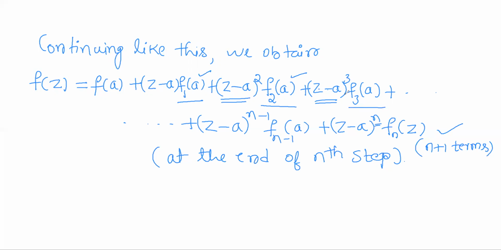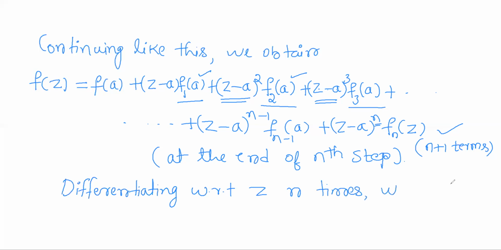So to remove these factors z minus a, we shall differentiate this equation n times, right? So differentiating with respect to z n times, what do we get?